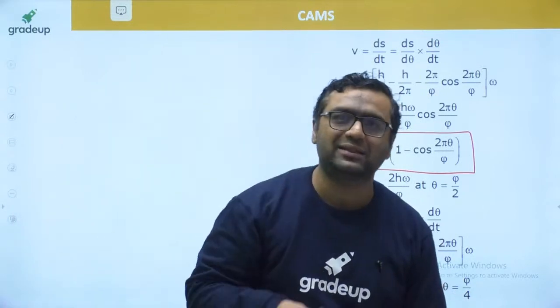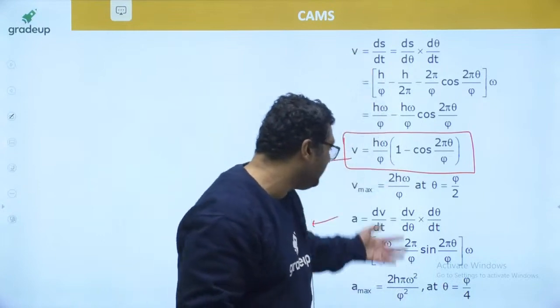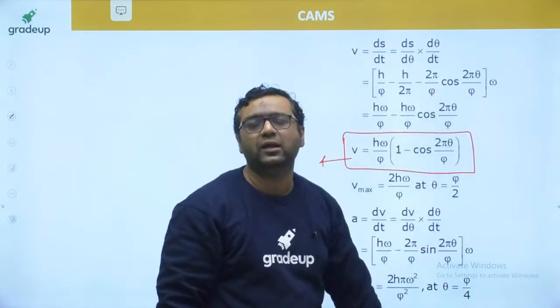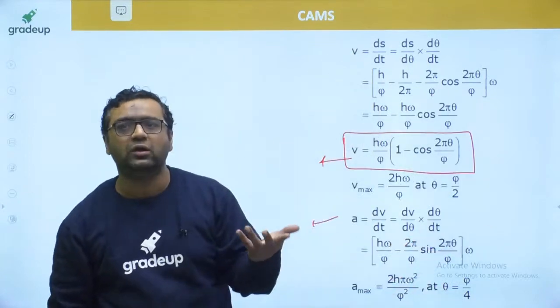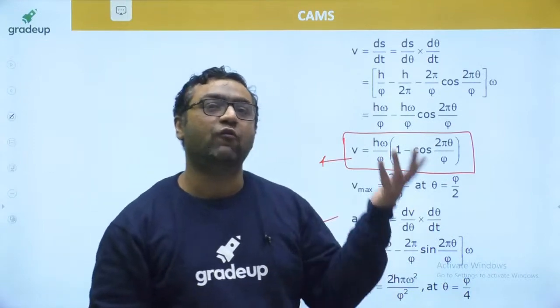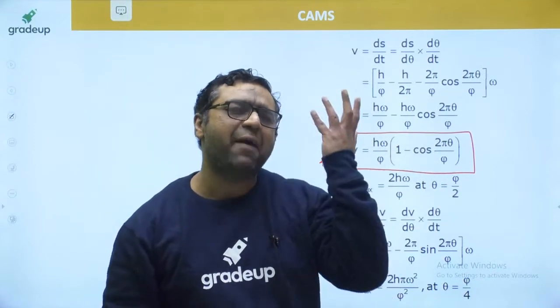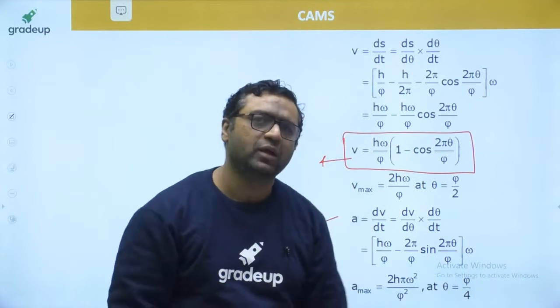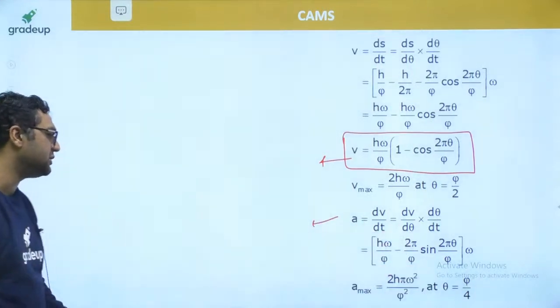But guys, in the classes, I used to derive everything. That's why I have shown you here. You can see the derivation if you want. But now the time is less. We cannot go for this derivation. Otherwise, CAM alone requires 5 to 6 hours. It is a very big subject, theory of machines.